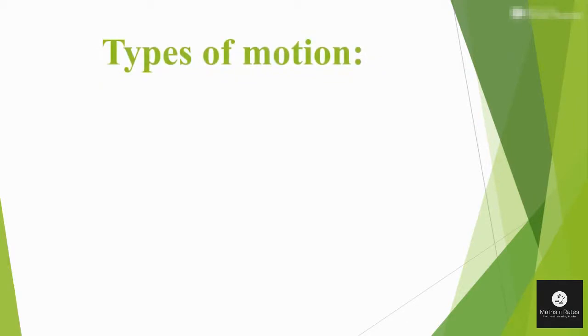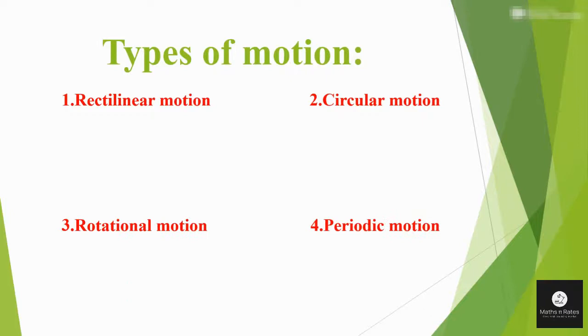Types of motion: rectilinear motion, circular motion, rotational motion, periodic motion. These are the types of motion. A man walking on a straight path is an example of rectilinear motion.